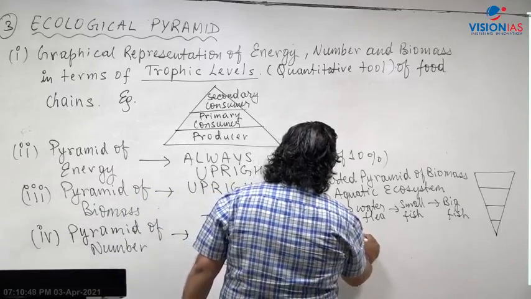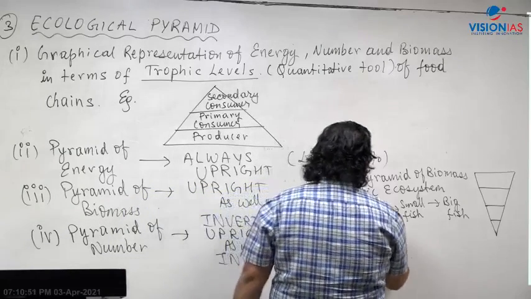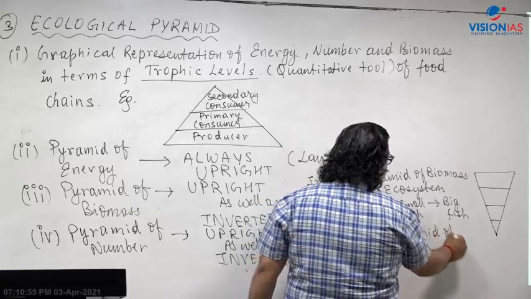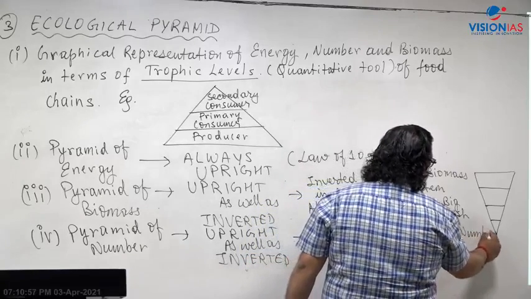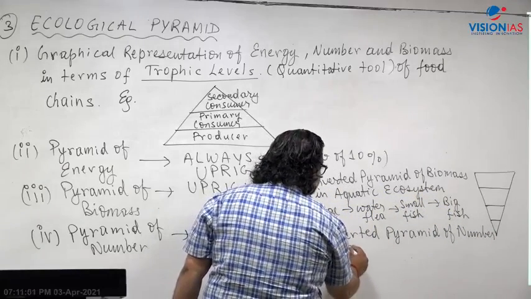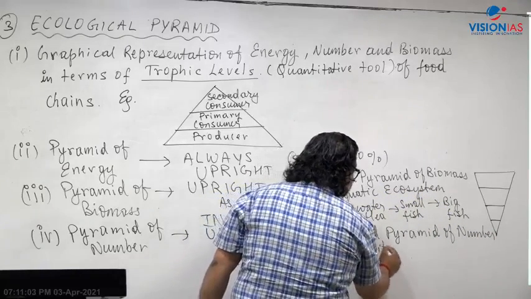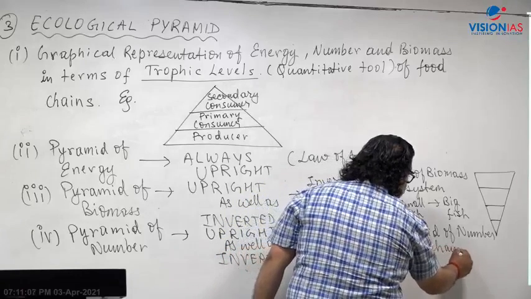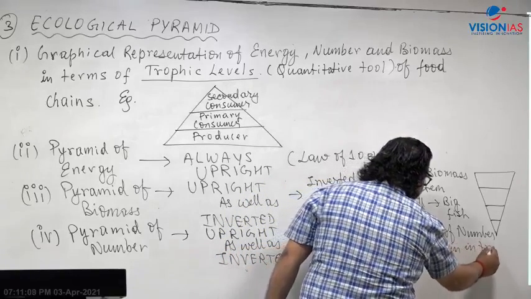Inverted pyramid of number is in a tree ecosystem, the parasitic food chain in a tree ecosystem. Inverted pyramid of number in a parasitic food chain in a tree ecosystem.